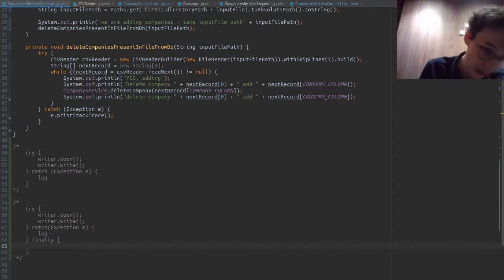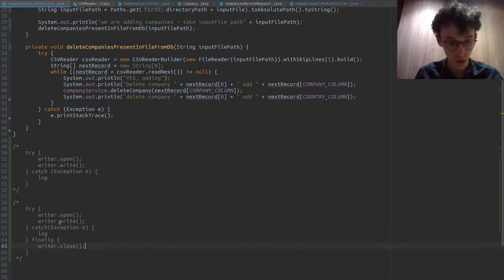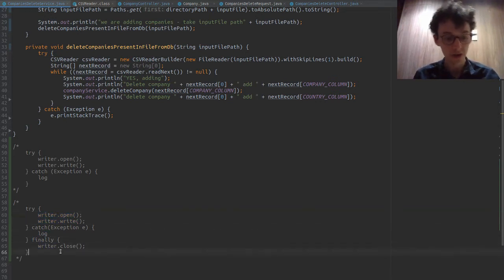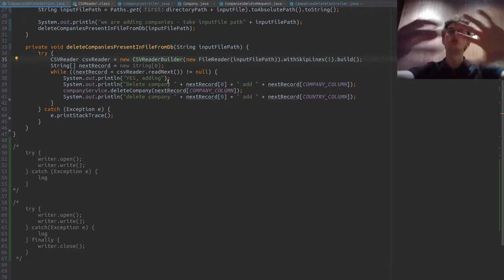What finally does is it will always execute after the try and the catch. So if the try is successful, it will still go to finally. If it fails, it will still go to finally. The reason we use finally is that certain methods in Java need to be closed. They open up an input stream, or they hold some resources in the system. So when we open up a CSV reader, we're holding a resource.